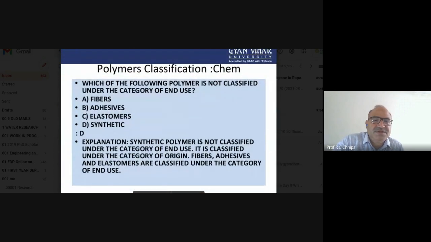Okay, now next question. Which of the following polymers is not classified under the category of end use? Here, the correct answer is synthetic. Synthetic polymer is not classified under the category of end use. It is classified under the category of origin. The fibers, adhesives, and elastomers are classified under the category of end use.